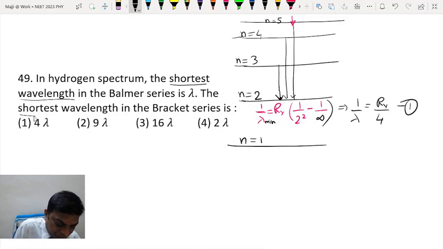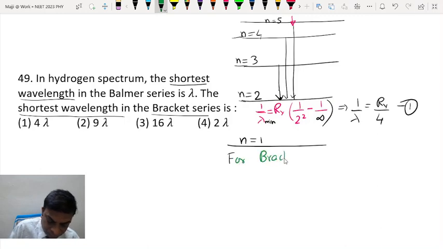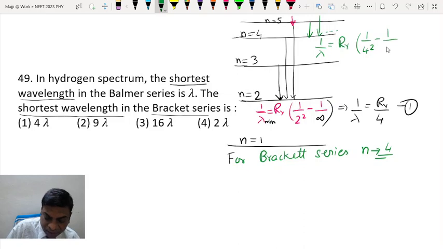Then we have to find the corresponding shortest wavelength for Brackett series. So for Brackett series, the destination of the electron, the final position of the electron, is n equal to 4. That is, it should fall from n equal to 5, 6, etc. So for this, 1 by lambda will be Rydberg constant into 1 by 4 square minus 1 by n square, when n is greater than or equal to 5.